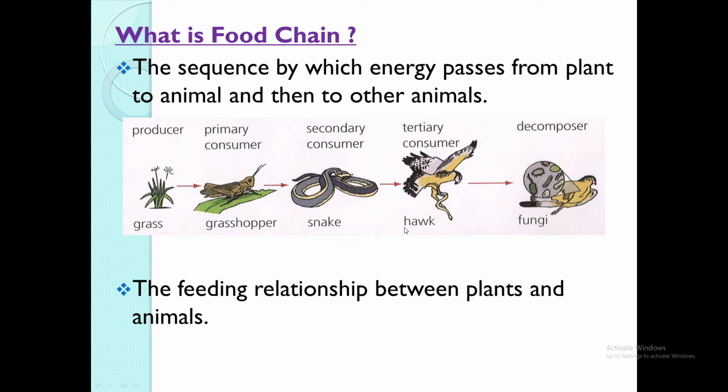Sir, so the decomposer, would it be like the vulture? No. You wouldn't call a vulture a decomposer because vultures also eat things that are alive, meaning that they will actually kill it by themselves.